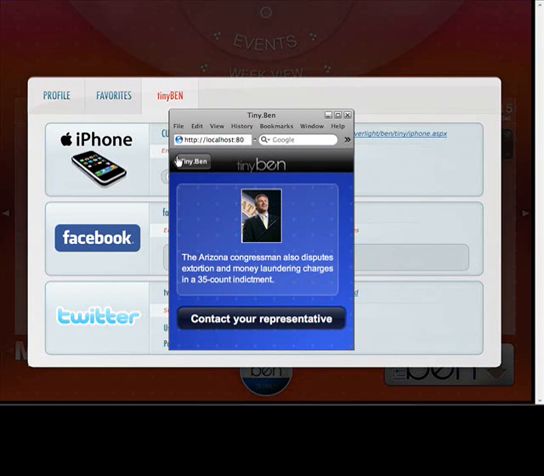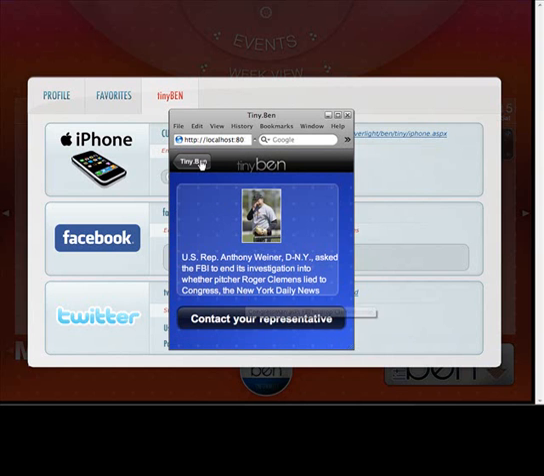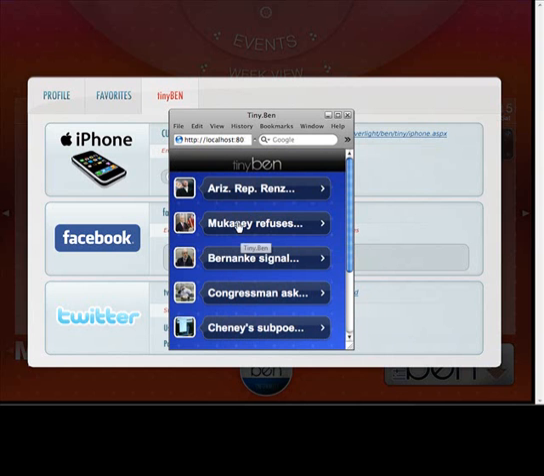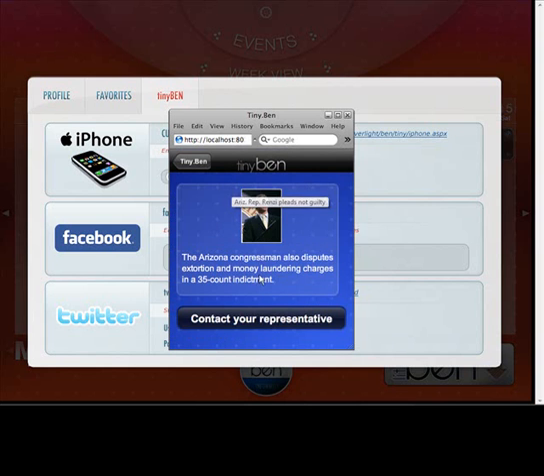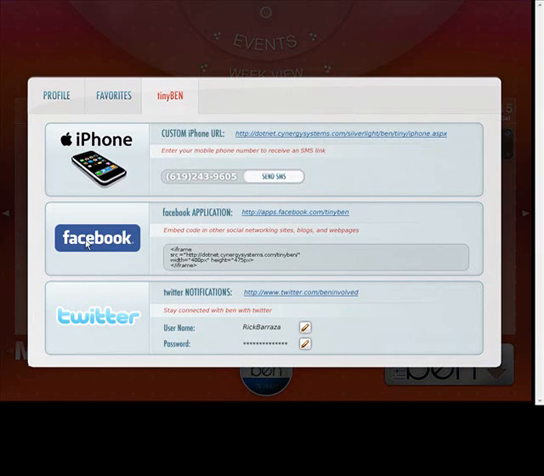Here, we have an iPhone interface that allows us to browse the news, read the news, and if we find particular news items that become interesting or compelling to us, we can immediately become engaged by contacting the representative and making a phone call to them directly from the device. Now, not everybody has an iPhone, though.